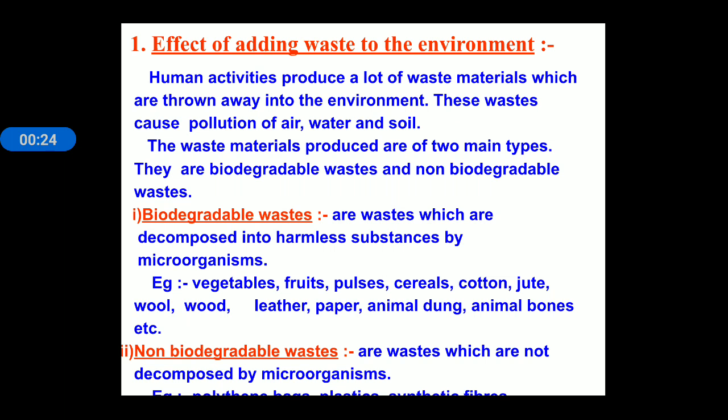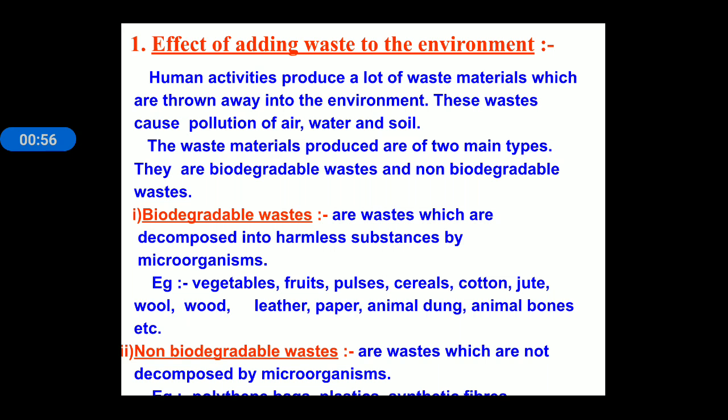There are different human activities that lead to damaging the environment, or we can say by adding waste our environment is degraded. Human activities produce a lot of waste material which is thrown away into the environment. These wastes cause pollution of air, water and soil. The waste material produced is of two main types: biodegradable waste and non-biodegradable waste.